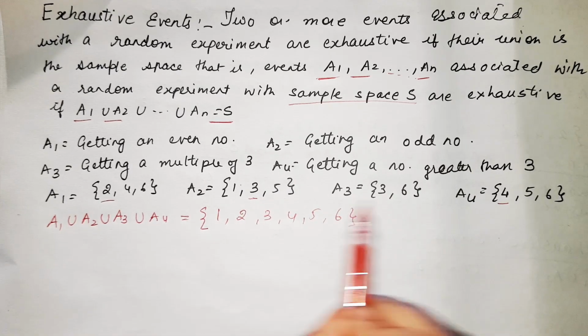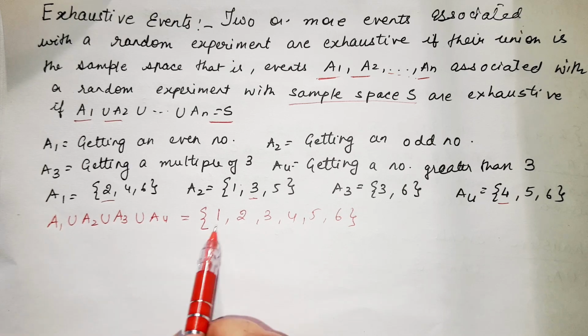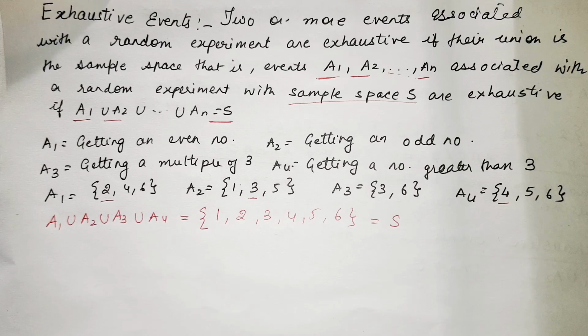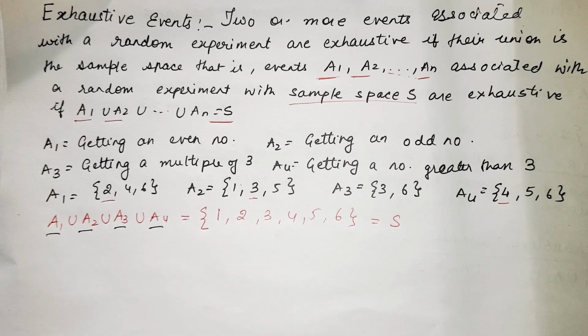So when we found the union of A1, A2, A3 and A4, we got 1, 2, 3, 4, 5, 6, which is the sample space. So this event is an exhaustive event because when you found the union of all the events given here, you've got the sample space. Clear?